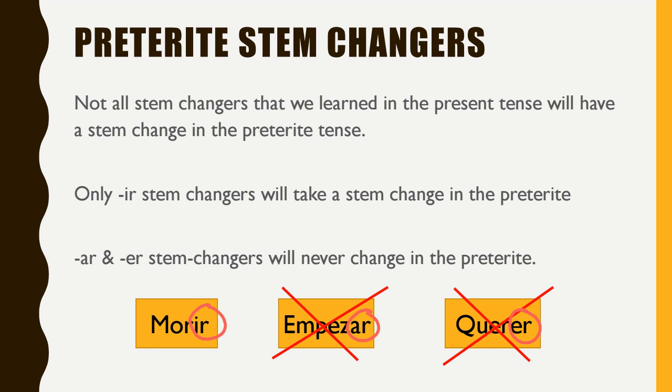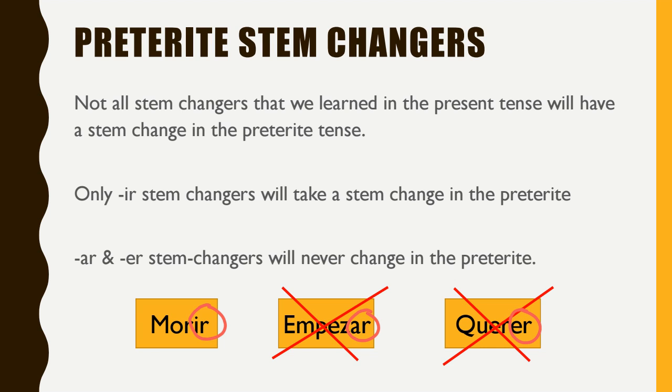Now, they might be irregular in another way. Querer, we know, is an irregular verb, right? And empezar is also a cargar zar verb, but they won't take the same type of stem change that they did in the present tense, okay? We just don't treat them as stem changers anymore. We act like they're not stem changers when we're using them in the past tense.